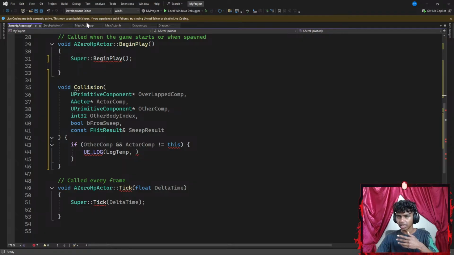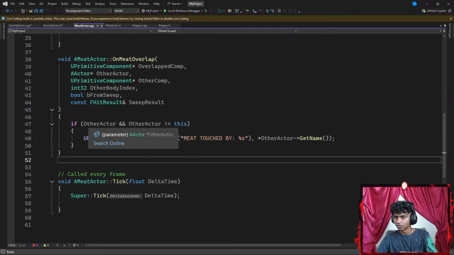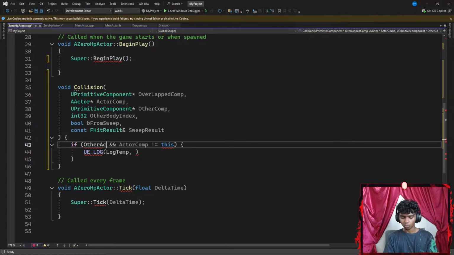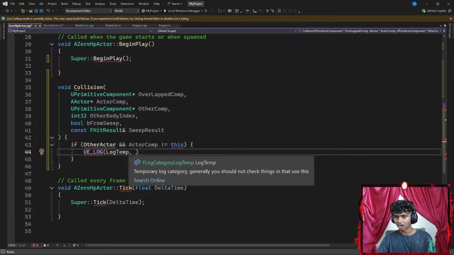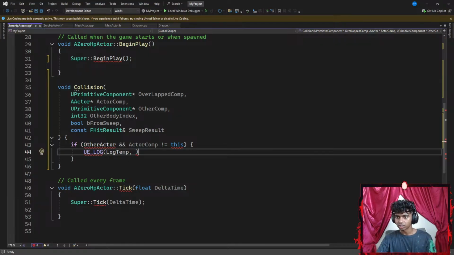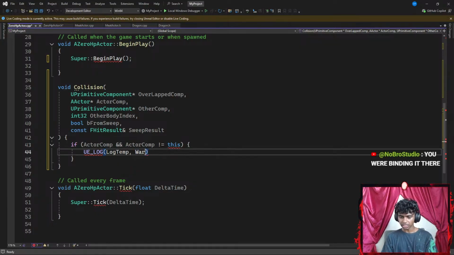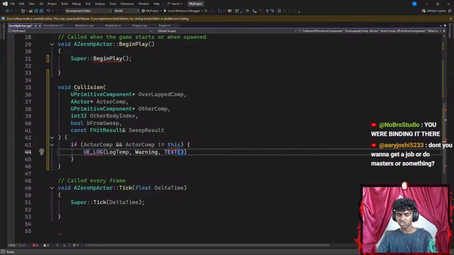That said, my UE log has a component here. Let's go here. If other actor and other actor is not equal to this. Why are there two other actors? If other actor and other actor, let's copy actor. Okay, let's copy this, paste it here. So if actor component and actor component is not equal to this, I go with the UE log, which wants to give me a warning text for my verbosity, and then the third one is going to be, I think, an F string.